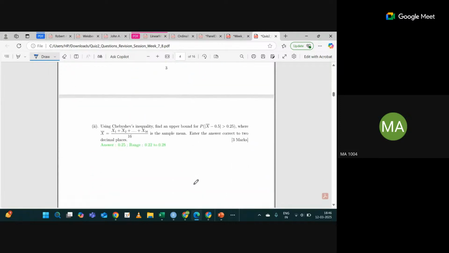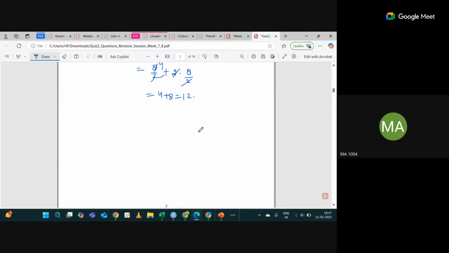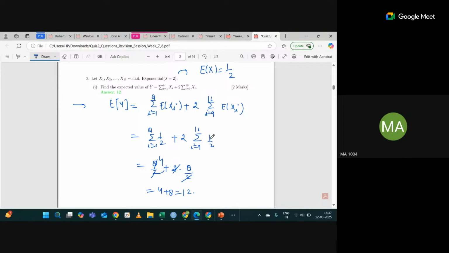Yes. Now, the sum I can't get. Which one? The sum. This one. Just count from 9 to 16. It's a very simple counting thing. Counting now from 9 to 16. How many numbers are coming?